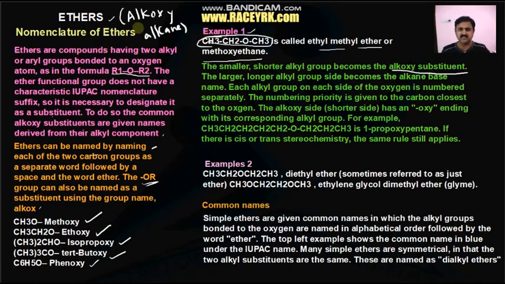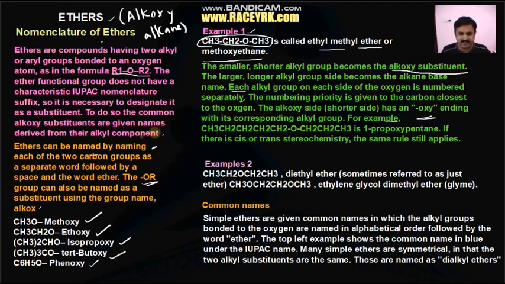Now we will see how the alkyl groups on each side of the oxygen are numbered separately. The numbering priority is given as per the carbon closest to the oxygen. Whichever carbon is close to the oxygen, we give more priority. On the alkoxy side, the shorter side, we call it oxy, and that ending is the name of the compound.